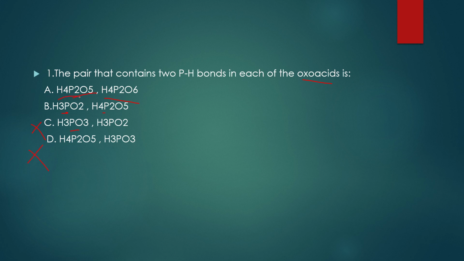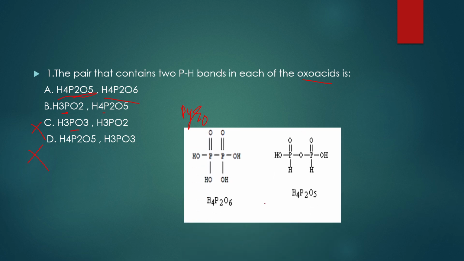H4P2O5 is also called pyrophosphorus acid. Whenever you are having pyro, then there should be at least one P-O-P bond. So in that manner we have written at least one P-O-P bond.